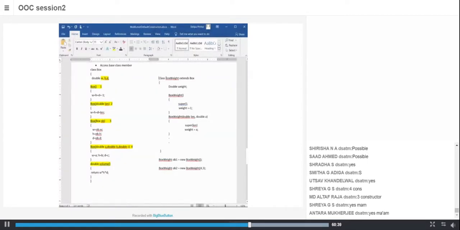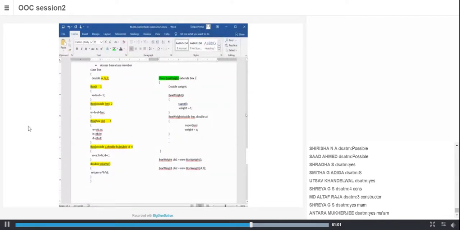Now I have another class by name BoxWeight. But I say this class BoxWeight extends Box. So it inherits the properties of Box. So from Box, what and all will it get?